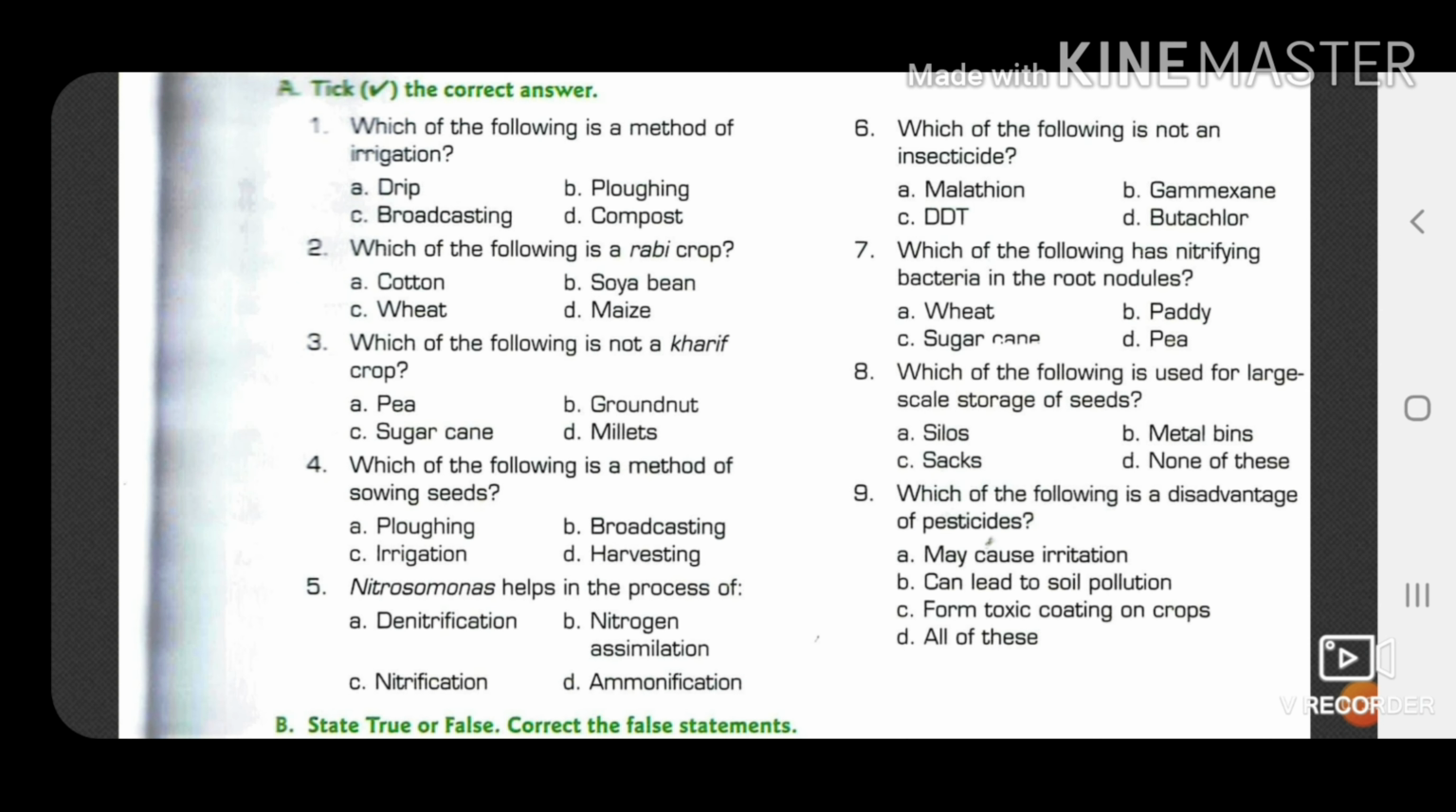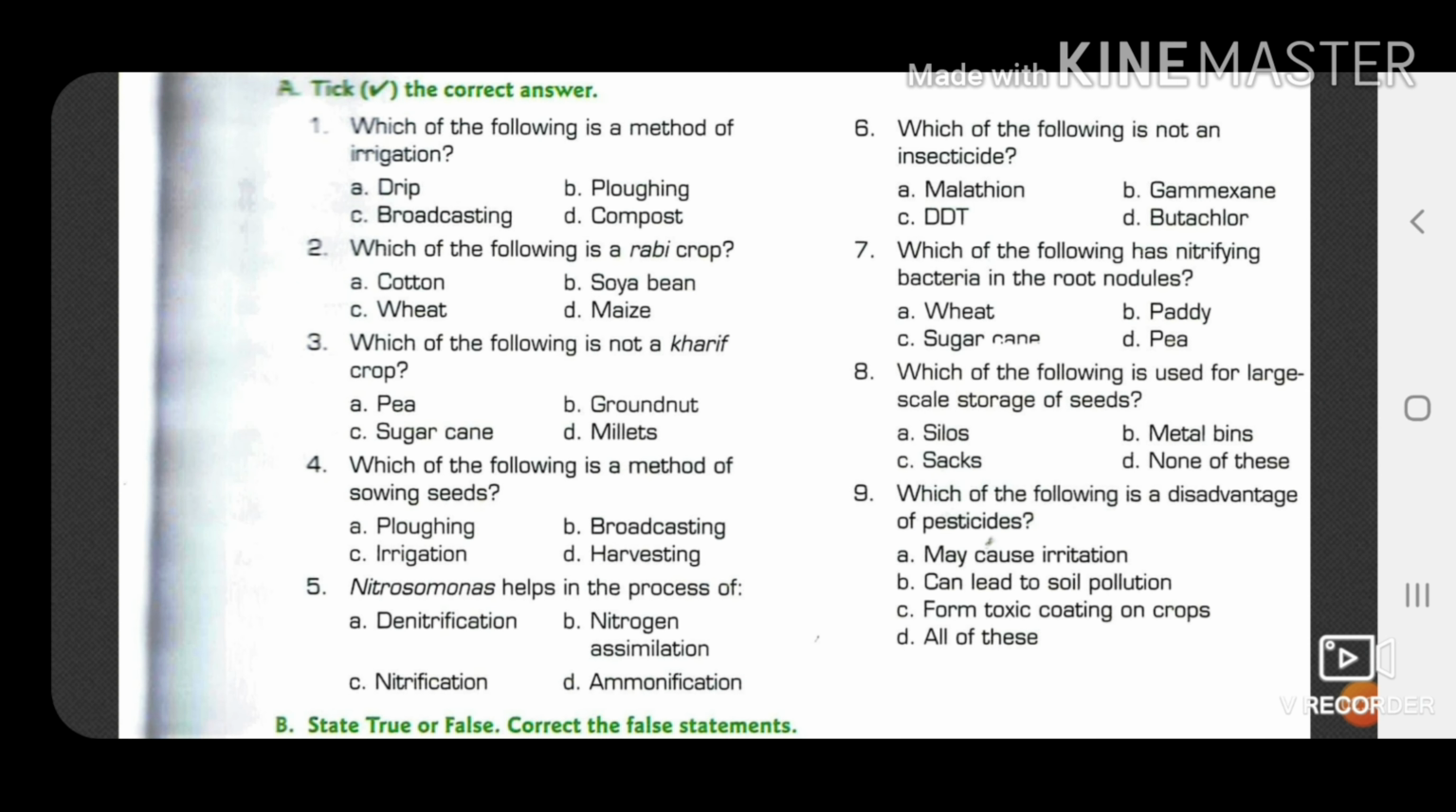Fourth question, which of the following is a method of sowing seeds? Options are plowing, broadcasting, irrigation and harvesting, and the answer will be broadcasting. That is one of the methods of sowing seeds. Fifth question, nitrosomonas helps in the process of. Options are denitrification, nitrogen assimilation, nitrification and ammonification, and the answer will be nitrification.